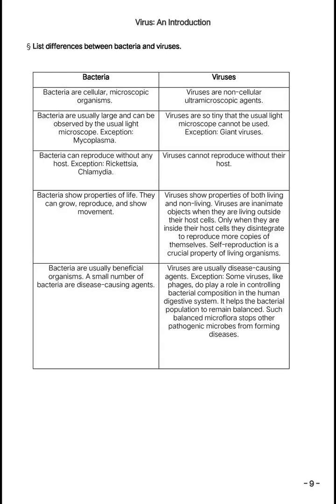List differences between bacteria and viruses. 1. Bacteria are cellular, microscopic organisms. In contrast, viruses are non-cellular, ultramicroscopic agents. 2. Bacteria are usually large, and can be observed by the usual light microscope. Exception: Mycoplasma. In contrast, viruses are so tiny that the usual light microscope cannot be used. Exception: Giant viruses. 3. Bacteria can reproduce without any host. Exception: Rickettsia, chlamydia. In contrast, viruses cannot reproduce without their host.